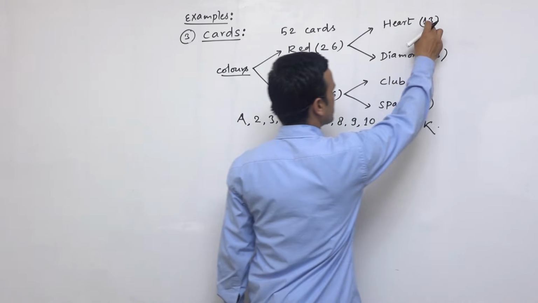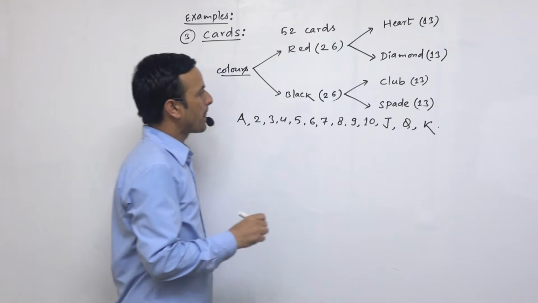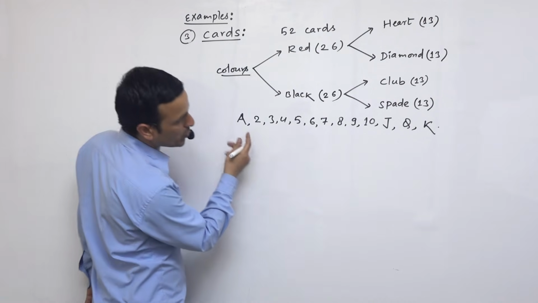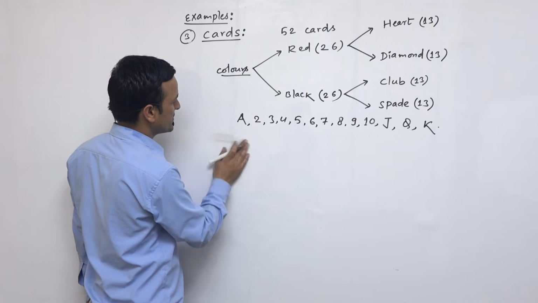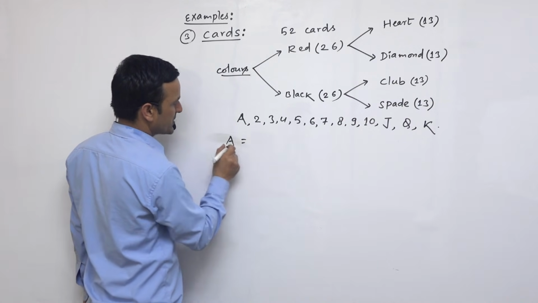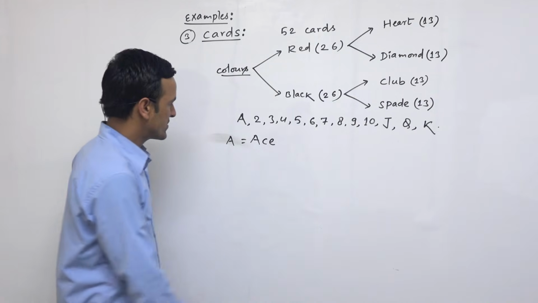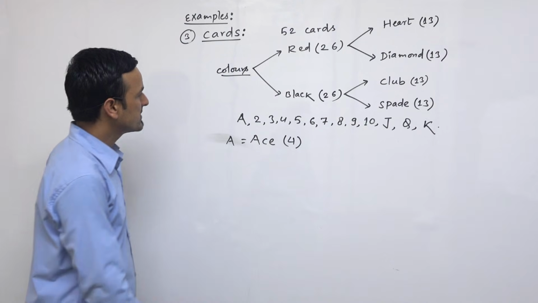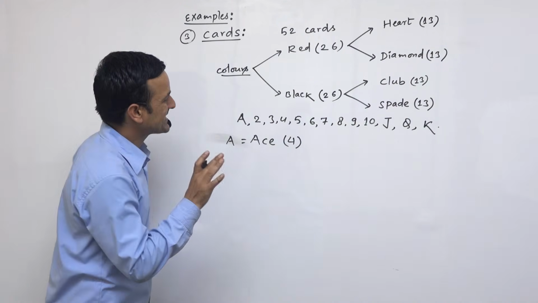So altogether 13 plus 13 plus 13 plus 13 means it will be 52 cards. As you go through this one, face card and non-face card, we can discuss later on. So first of all, A means what? This is S, this is S, and these are 4 aces out of 52 cards. One from heart, one from diamond, one from club, one from spade.